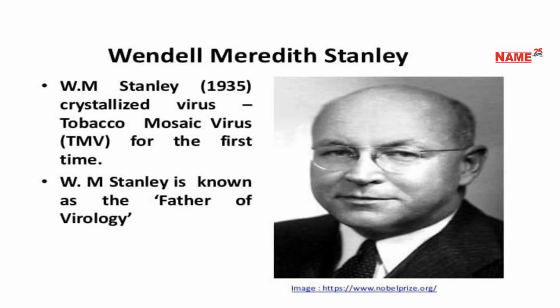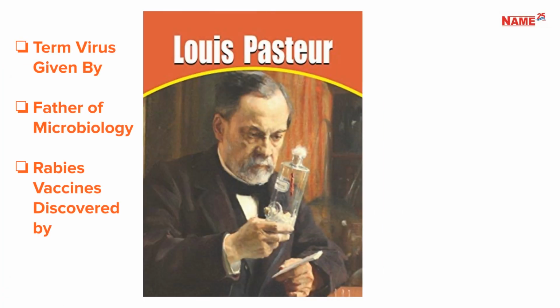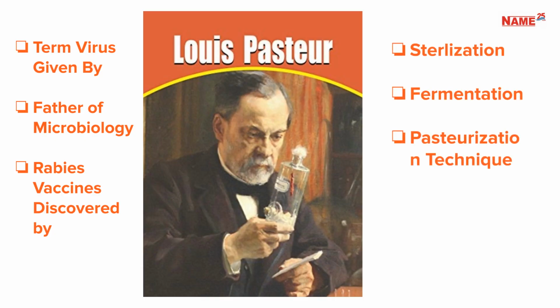Wendell Meredith Stanley crystallized the tobacco mosaic virus, or TMV, for the first time in 1935. He is known as the father of virology. Louis Pasteur is credited with giving the term virus, being the father of microbiology, and discovering the rabies vaccine, along with sterilization, fermentation, and pasteurization techniques.